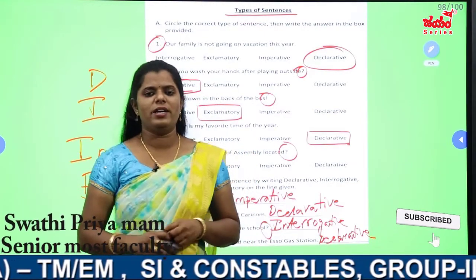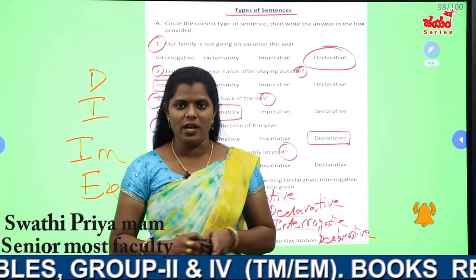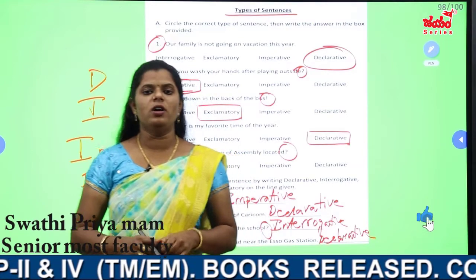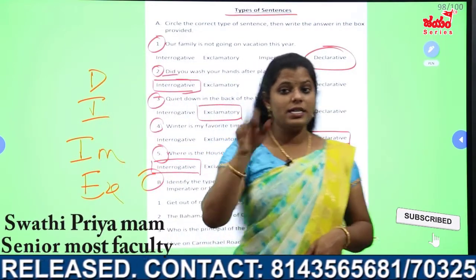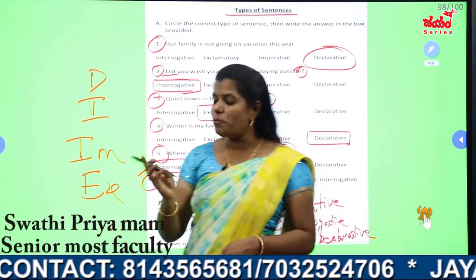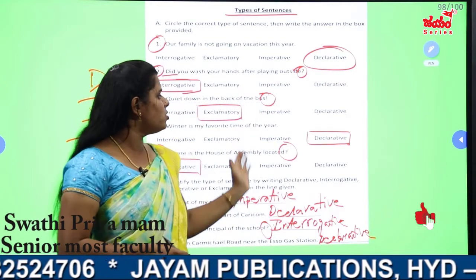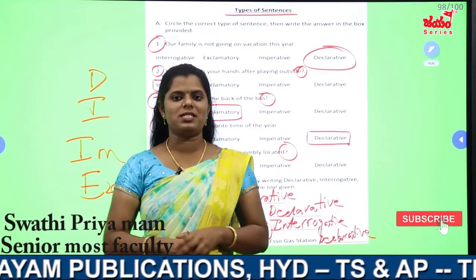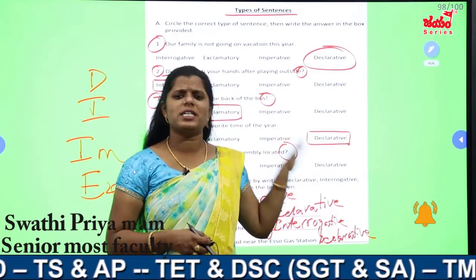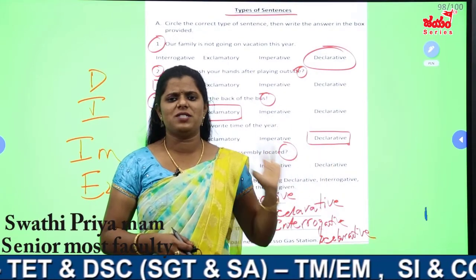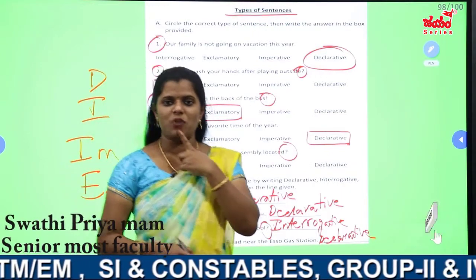Easily you can identify, my dear students, but be careful, don't confuse and don't make silly mistakes, okay? So this is about the types of sentences. Before, we learned some kinds of tenses and sentence structures, like optative, exclamatory, declarative and interrogative sentences. So be careful about this sentence pattern. Sentences are divided based upon their use and expression. Every sentence has a specific use and expression, okay? Now I will ask you some questions, you just try to tell me the answer, okay?